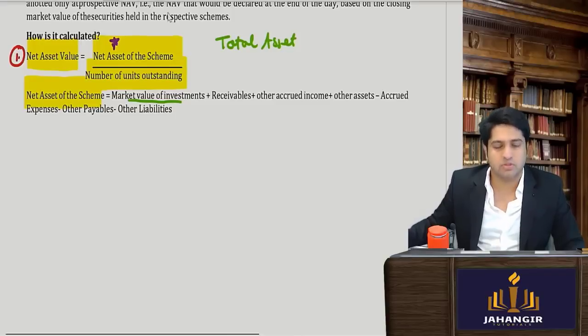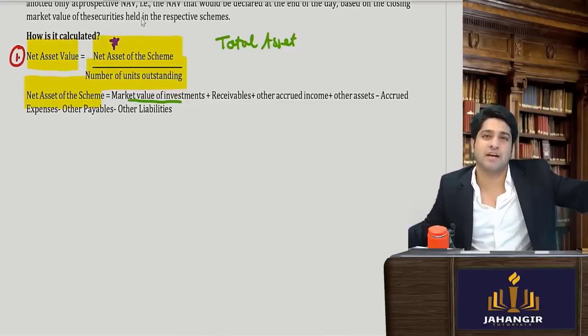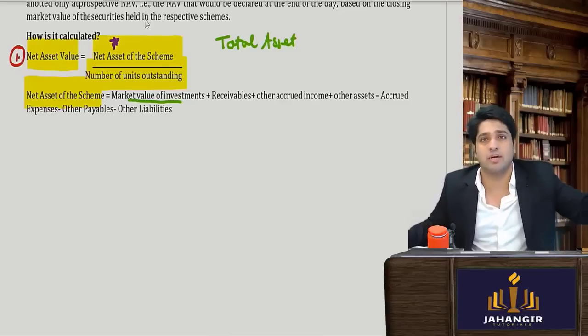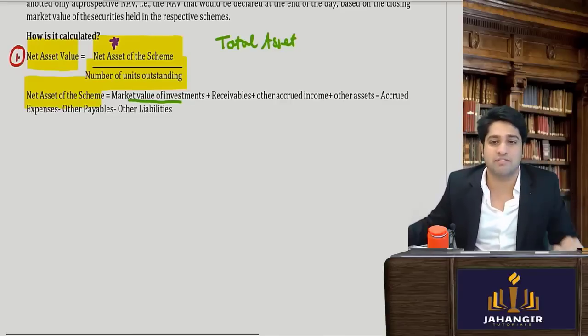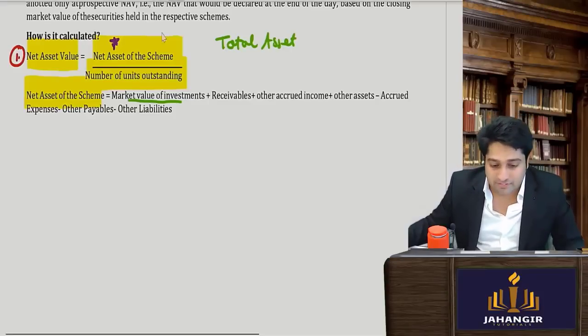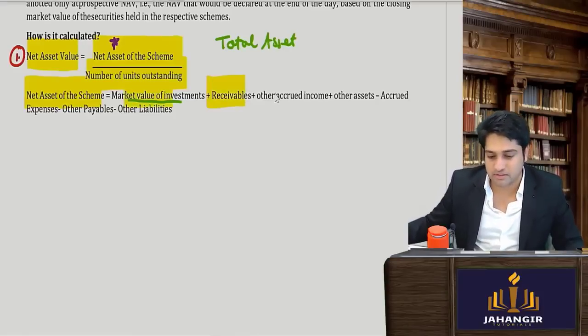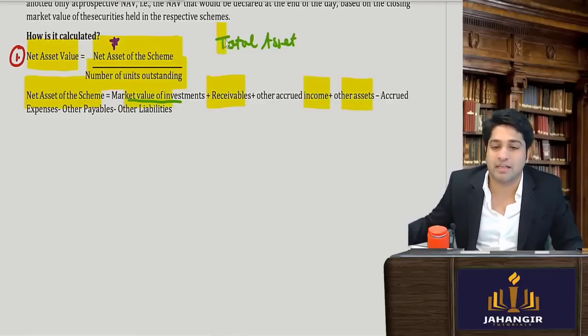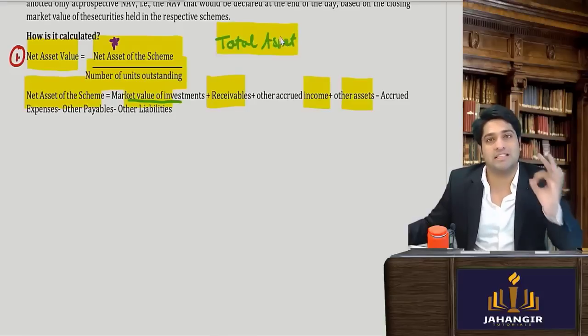It is a simple thing, if the mutual fund has put 15 crores in Infosys, then it has 15 crores of assets. Just like when you invest, you will have assets. Same way, wherever a mutual fund invests are its assets. If they have other kinds of receivables, any kind of income or any kind of assets, all of that will collectively give my total assets, yes or no?